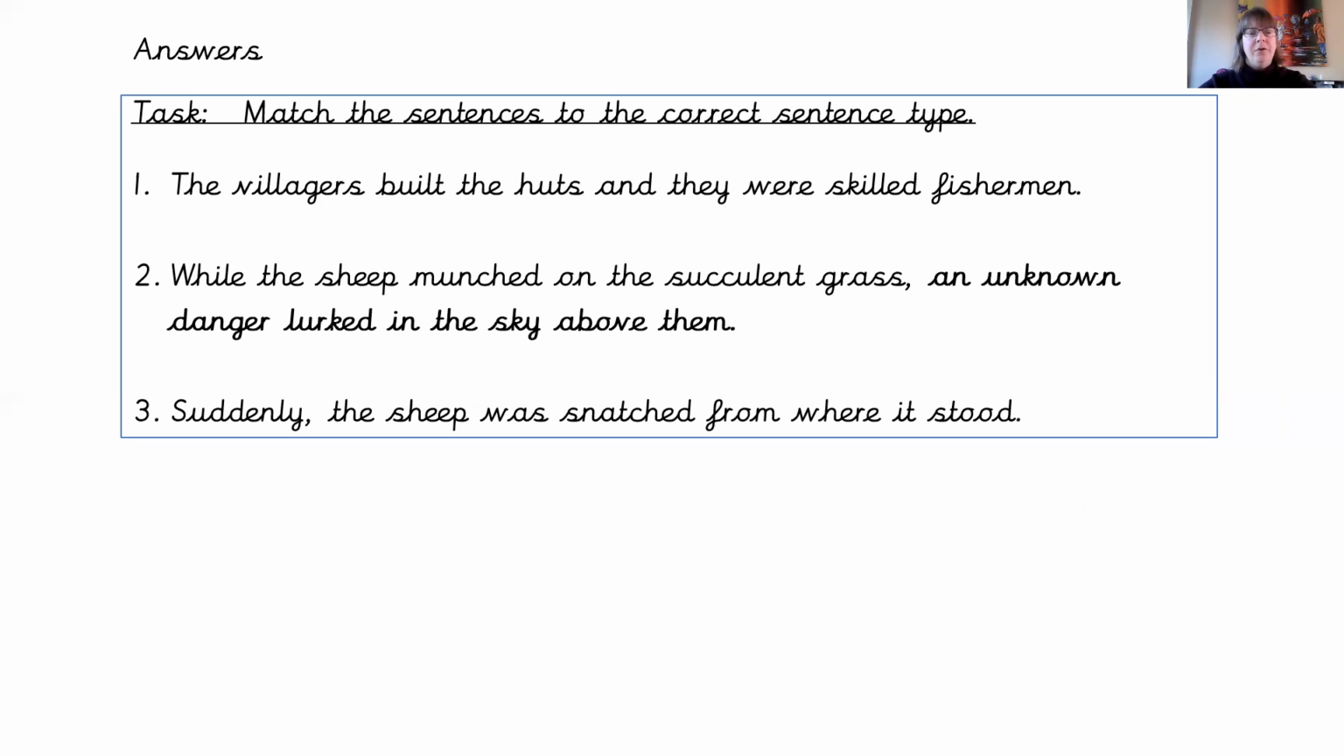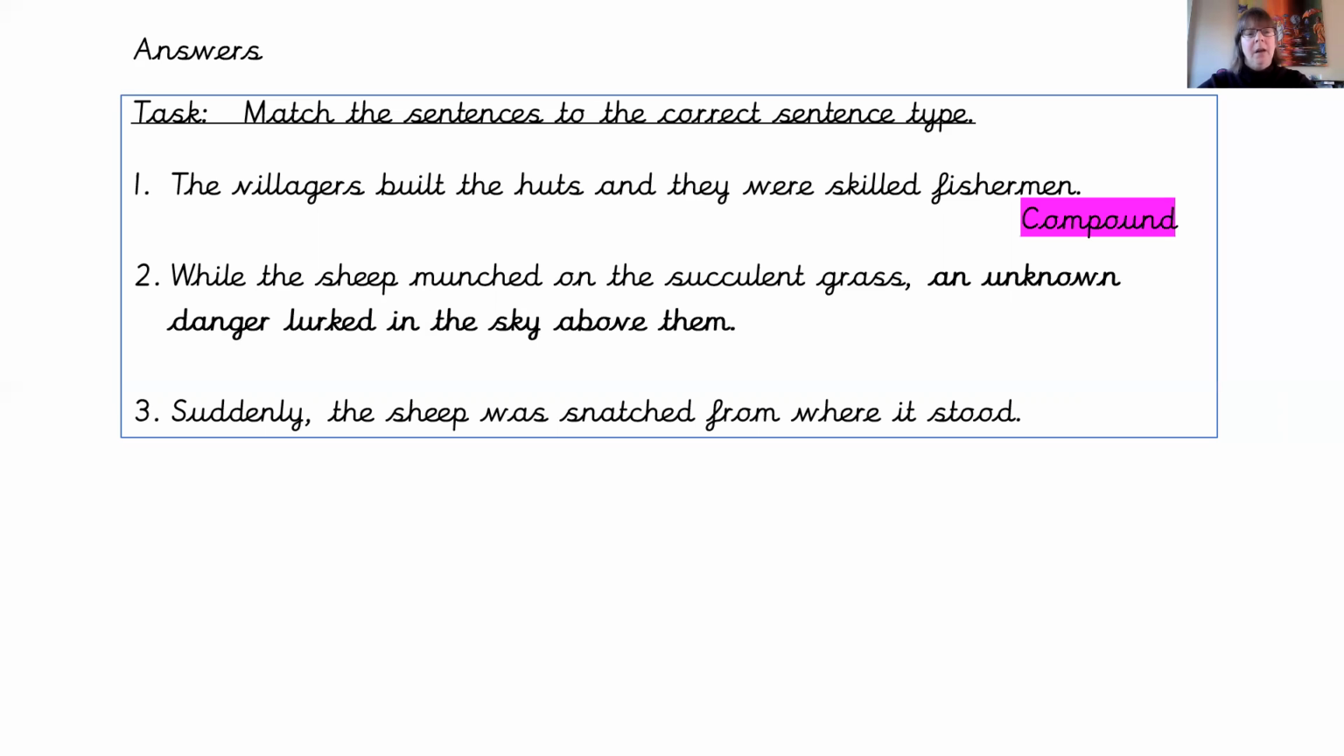So now let's just double check that both sides of that "and" make sense on their own. The villagers built the huts. It's got a verb, it makes sense. They were skilled fishermen. They were doing it, another verb. So therefore, both sides of that "and" make sense. So that is a compound sentence.